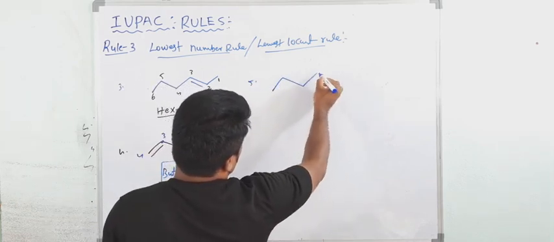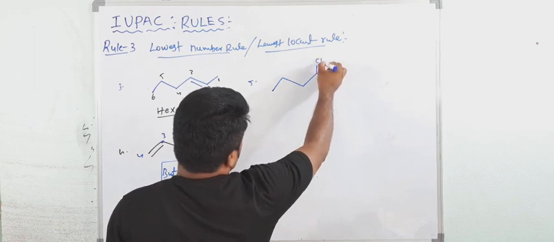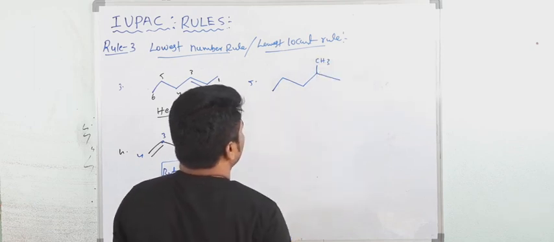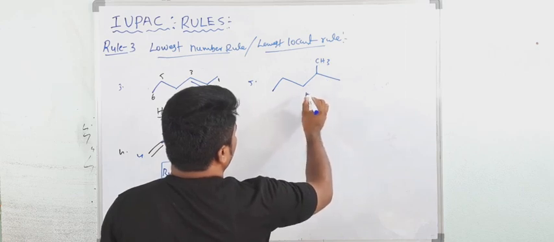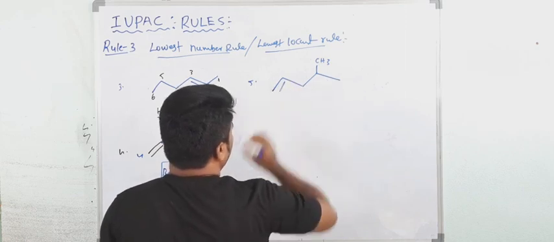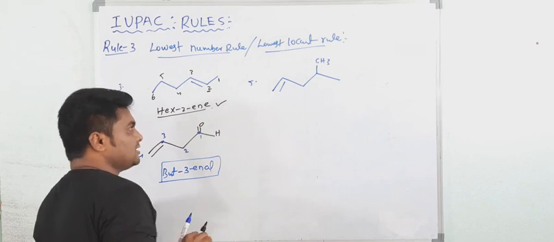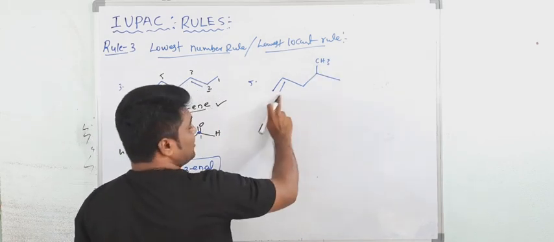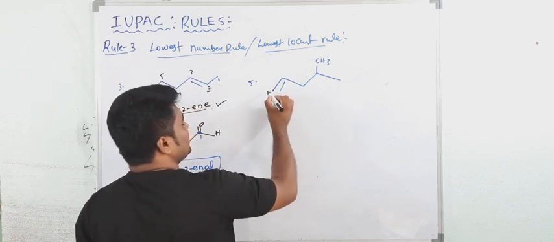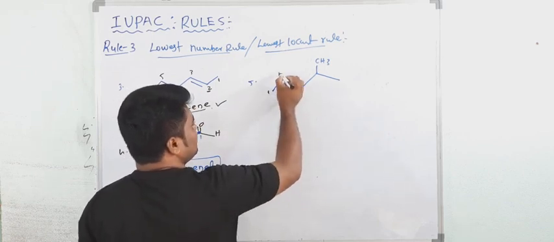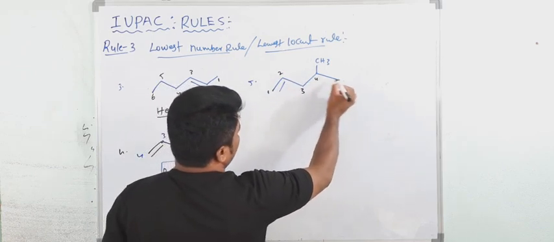Okay, now one more. Suppose this one, CH3, and here a double bond. So how do you start the numbering? See, this is a CH3. Methyl is a substituent and the pi bond is a functional group. So of course the numbering starts from the functional group. 1, 2, 3, 4, 5.